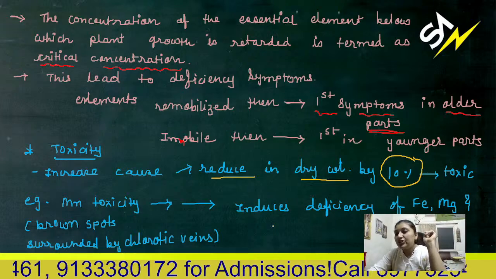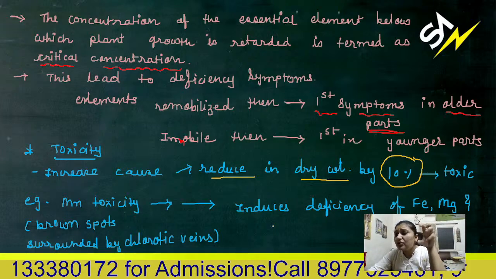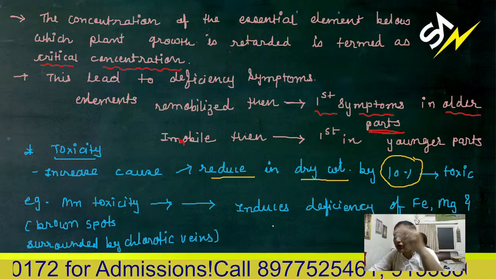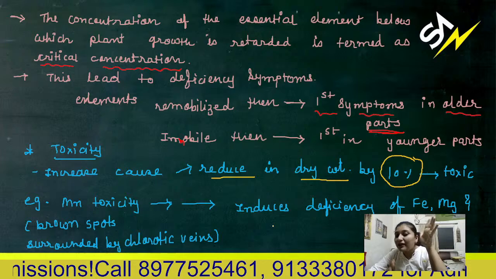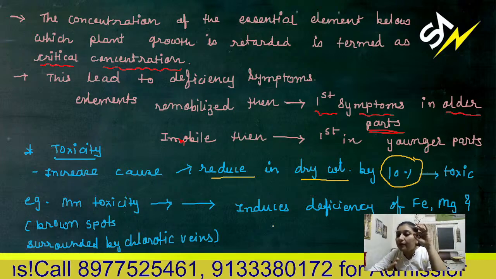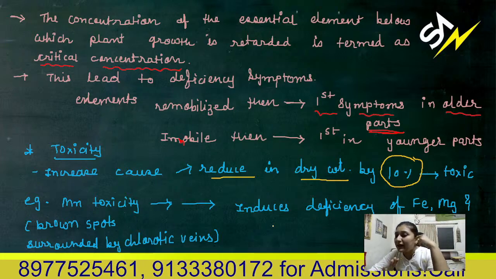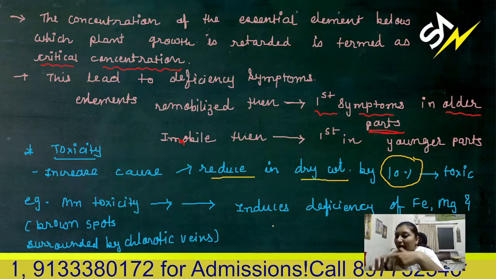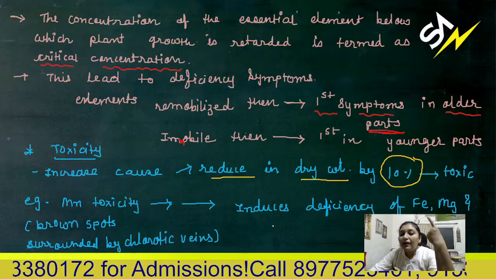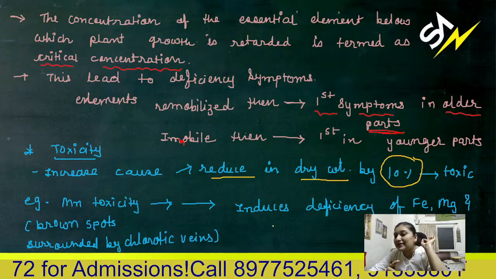In that condition, that concentration of manganese will be toxic for the plant. In that toxic condition, the plant can't absorb enough iron, magnesium and calcium. So the plant will show deficiency symptoms of iron, magnesium and calcium together with the manganese toxicity.